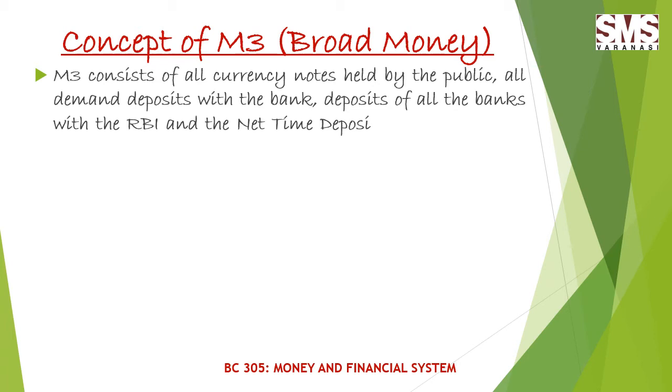So you can see it retains the components of M1, and apart from that one item is added here, the net time deposits of all the banks.